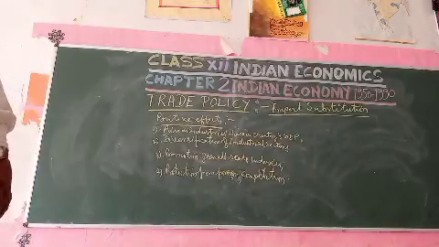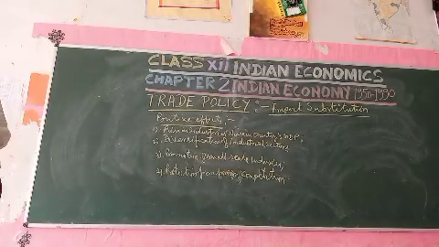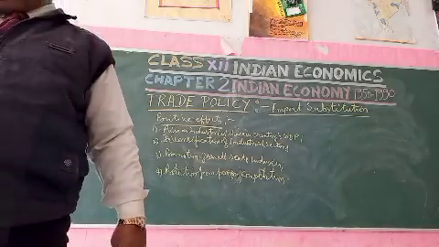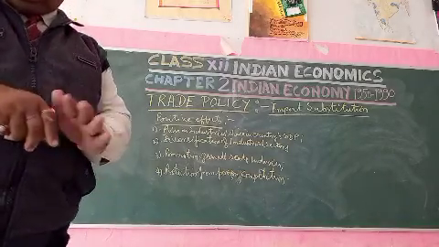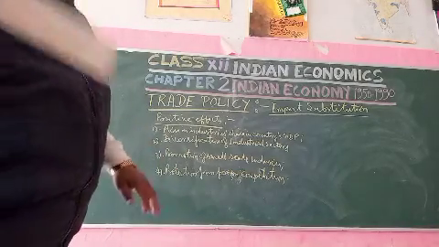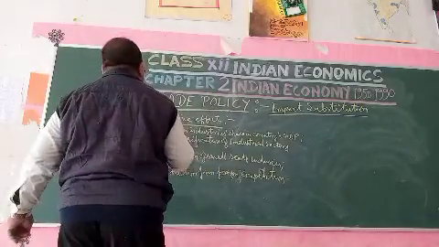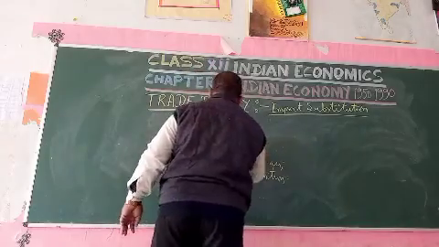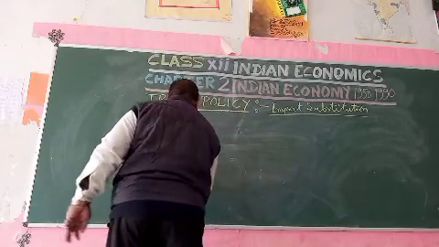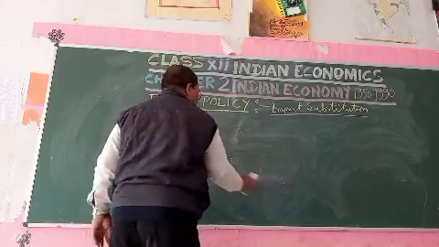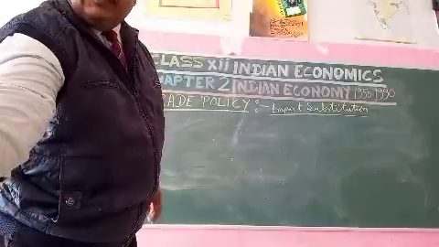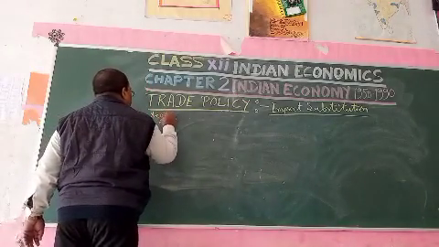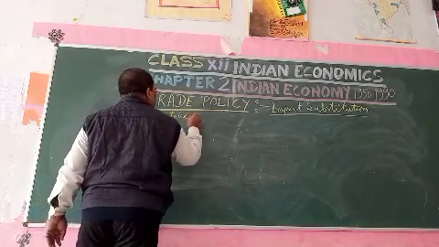During this period 1950-1990, there are certain negative effects also seen in the economy, and those negative effects are as under.